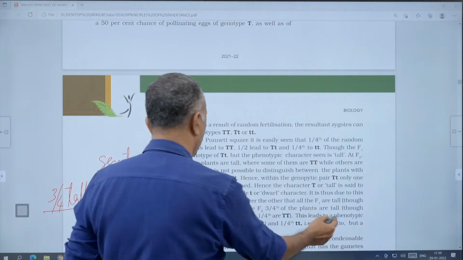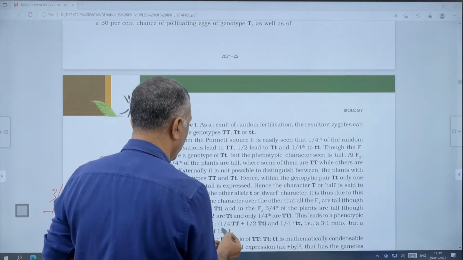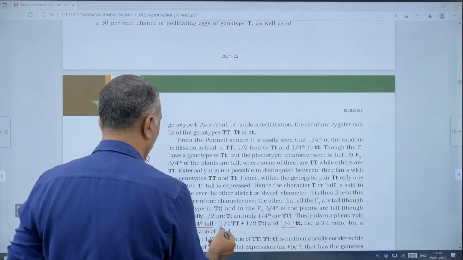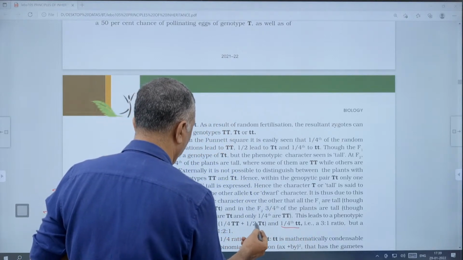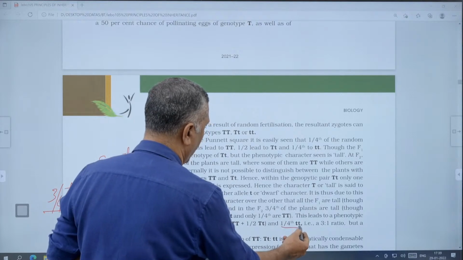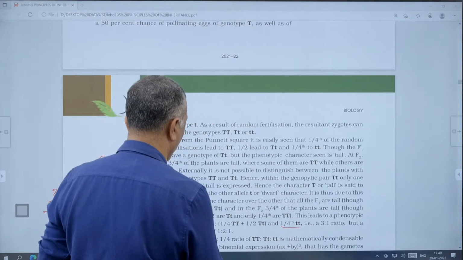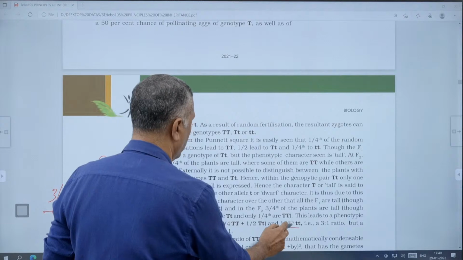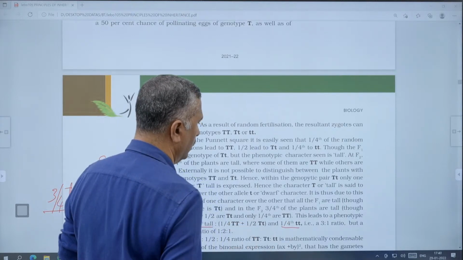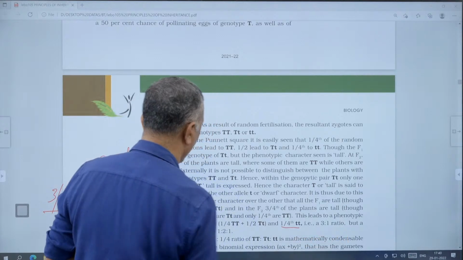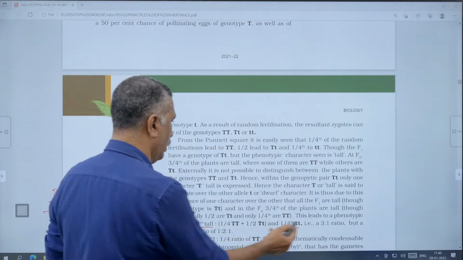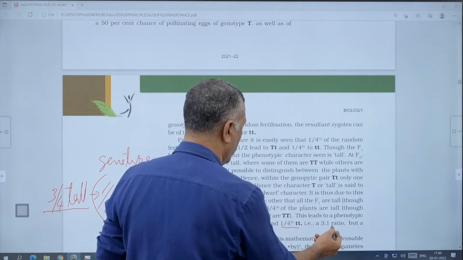This leads to the phenotypic ratio of 3/4 tall to 1/4 small t, small t. The 3/4 tall are either 1/4 capital T, capital T and 1/2 capital T, small t, and the remaining 1/4 is small t, small t. So it is a 3:1 ratio, that is the phenotypic ratio, 3 tall to 1 dwarf.